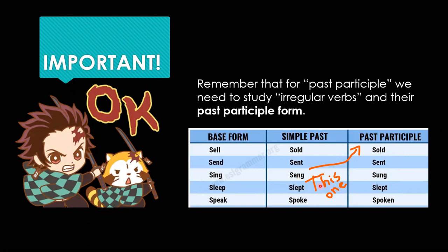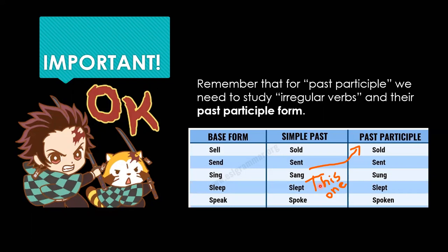So when you want to use them, you know what form you're supposed to be using. Again, the majority of the verbs are regular, so you don't have to worry that much. However, we do have a lot of basic verbs, a lot of main activities that you do during your day, like sleeping, eating, running. We have a lot of them that are irregular. So you might want to pay a lot of attention to those main verbs that you do during a day.